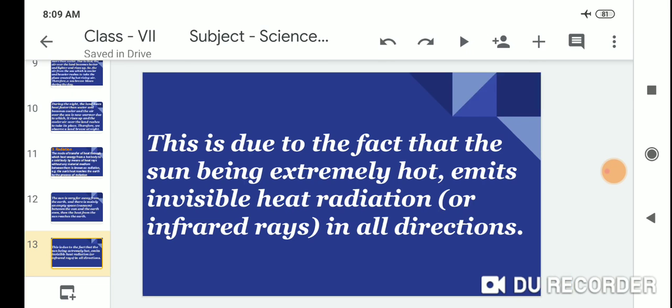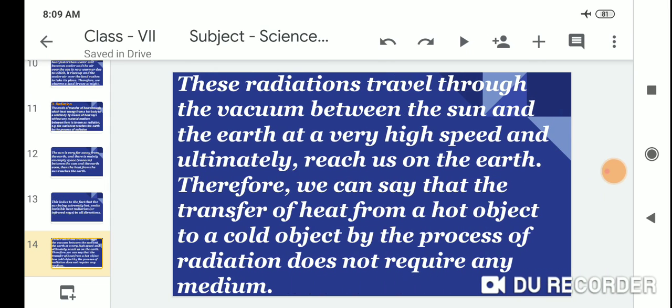These radiations travel through the vacuum between the sun and the earth at a very high speed and ultimately reach us on the earth. Therefore, we can say that the transfer of heat from a hot object to a cold object by the process of radiation does not require any medium.